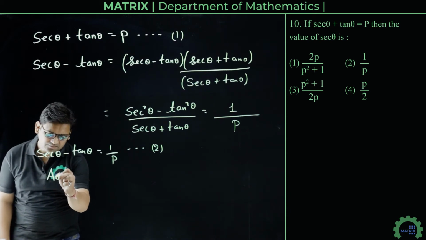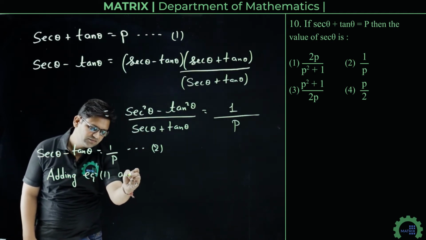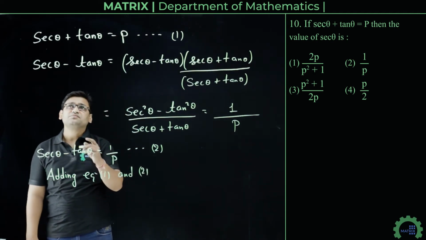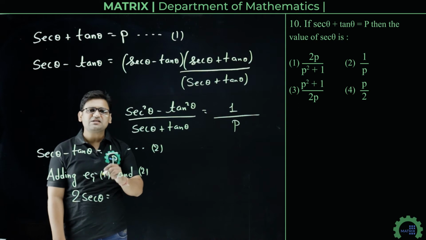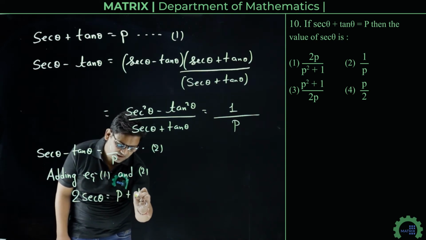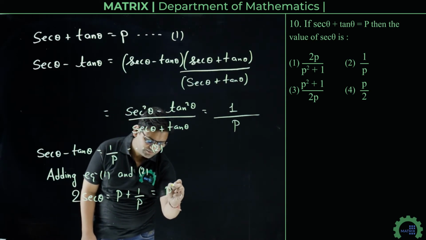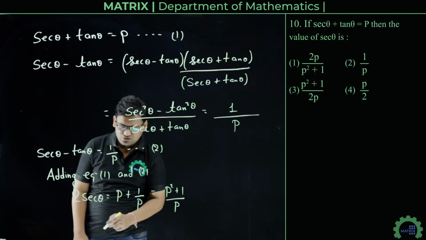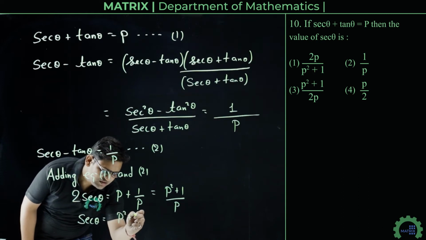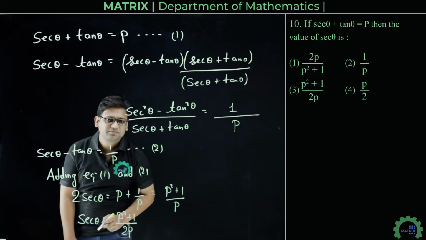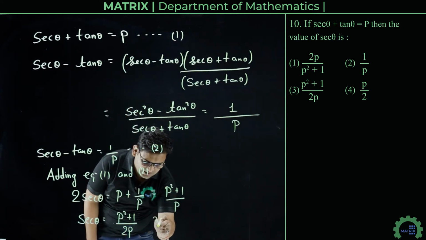So 2 sec theta equals P plus 1 upon P. On taking LCM, this is P square plus 1 upon P. So sec theta equals P square plus 1 divided by 2P. So option number 3 is the correct answer.